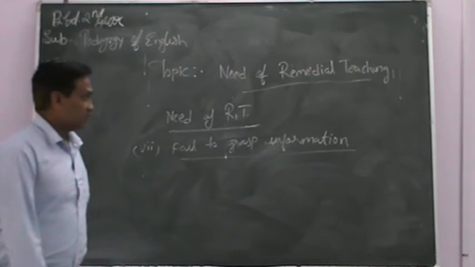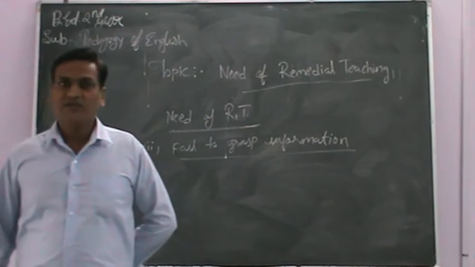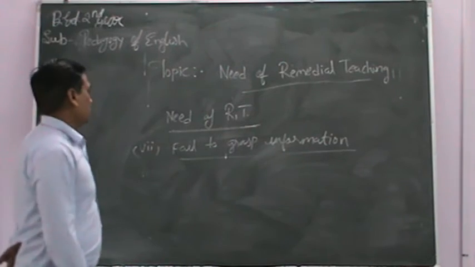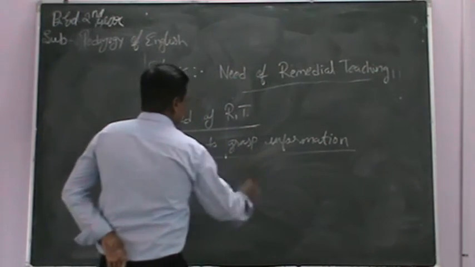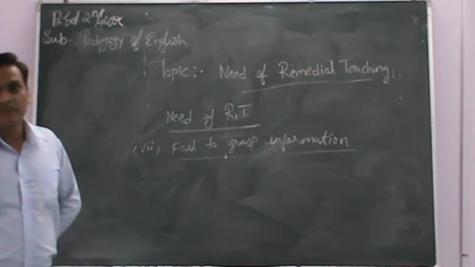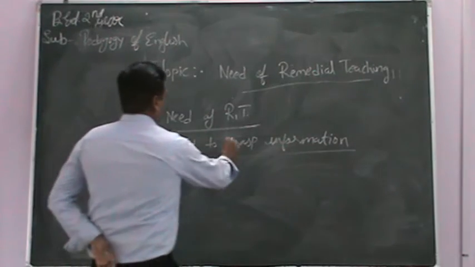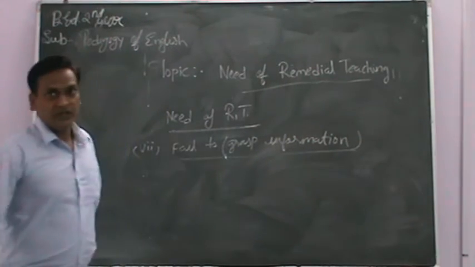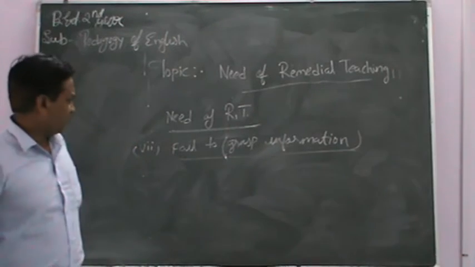As every student in the class has a different learning capacity or ability, a few face several kinds of difficulty in grasping whatever is being taught in various subjects or in a language.